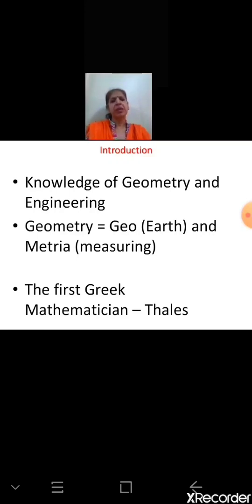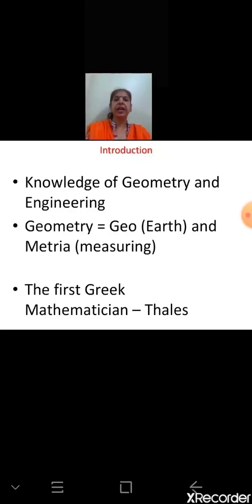This word is a combination of two Greek words: geo, which stands for earth, and metria, measuring. So geometry is related with measuring of land, like geography. We study about earth, geothermal. So when we are related with earth and all, we use the word geo.